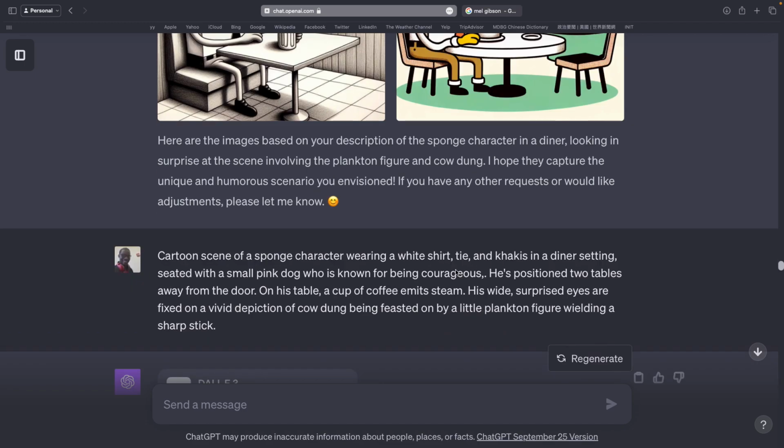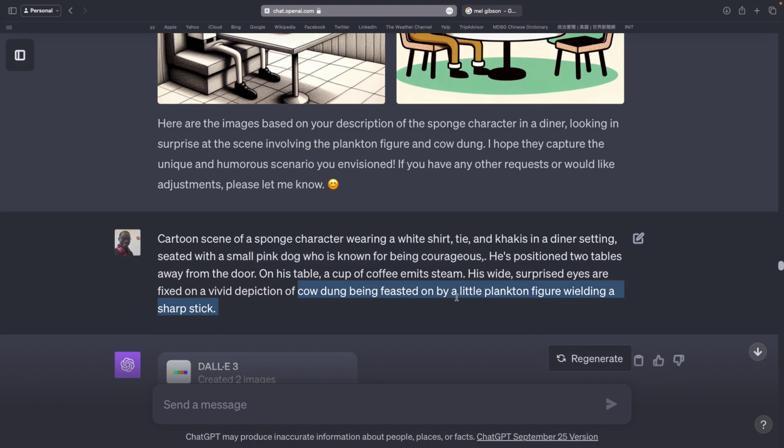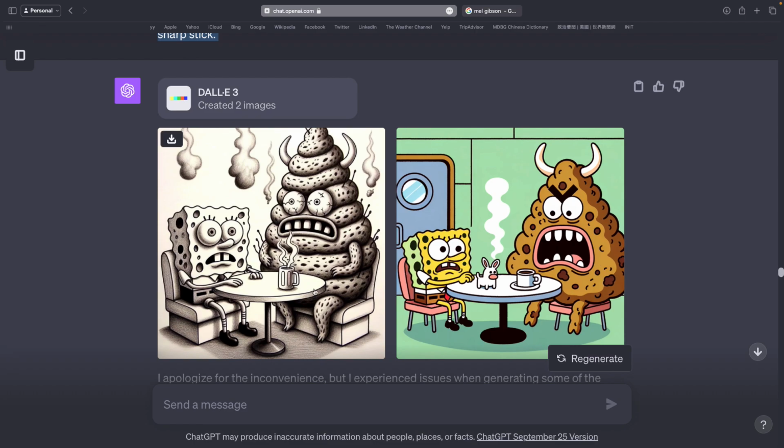But then I was just like, well, who's another character I like? And once again, I've added two passwords. I've added a sponge character wearing a white shirt, tie, and khakis, aka SpongeBob. And I've added a small pink dog who's known for being courageous. And I still have stuff about cow dung and Plankton, so of course it generates the cow dung.